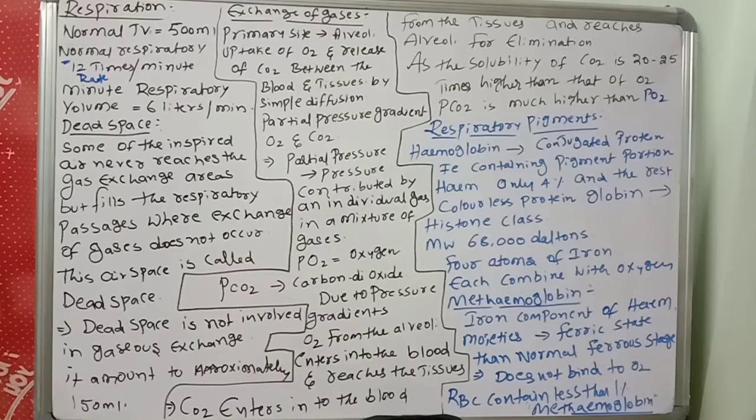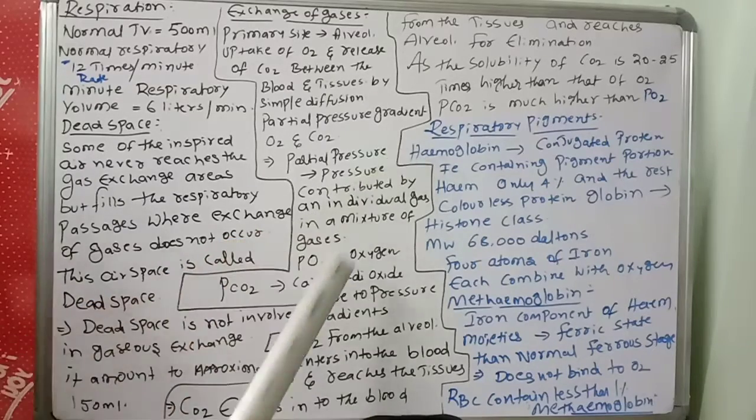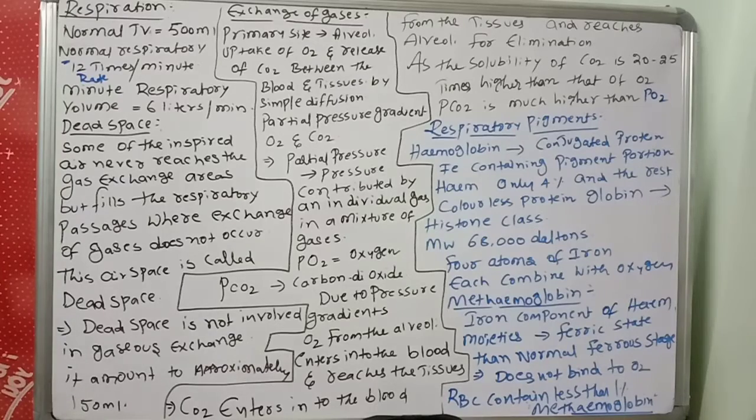Next, respiratory pigments. What is a pigment? A pigment is helpful for the exchange of gases. A pigment consists of an organic part, a protein part. For example, you know very well that in our body one important pigment is there. What is that important pigment? Hemoglobin. It's a pigment, not just a protein. What is the function of hemoglobin?